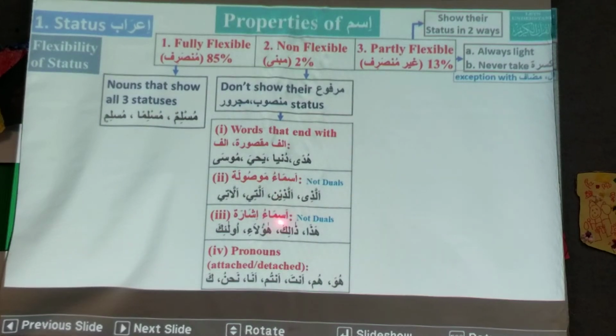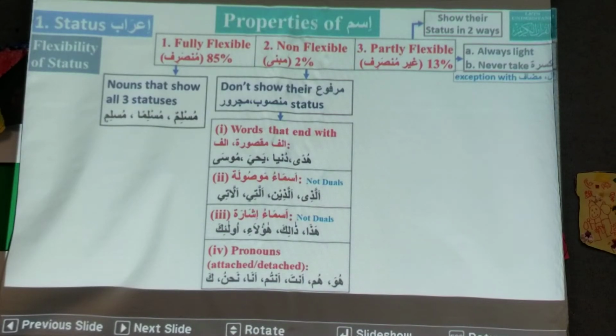Then there are non-flexible words. There are four types of non-flexible words, where by looking at them we cannot say whether this is marfu or mansoob or majroor. So they do not show their status. The first type is words that end with alif or alif maksura. They are non-flexible. Like hudan: all three forms, marfu is hudan, mansoob is hudan, and majroor is hudan.